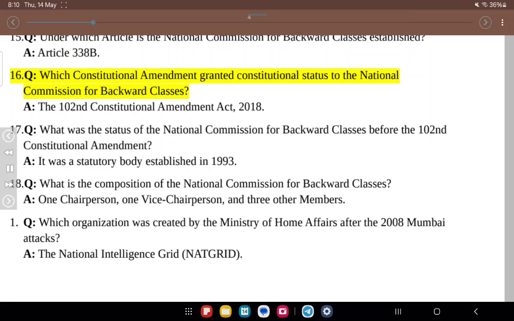16. Q. Which constitutional amendment granted constitutional status to the National Commission for Backward Classes? A. The 102nd Constitutional Amendment Act, 2018. 17. Q. What was the status of the National Commission for Backward Classes before the 102nd Constitutional Amendment? A. It was a statutory body established in 1993. 18. Q. What is the composition of the National Commission for Backward Classes? A. 1 chairperson, 1 vice chairperson, and 3 other members.